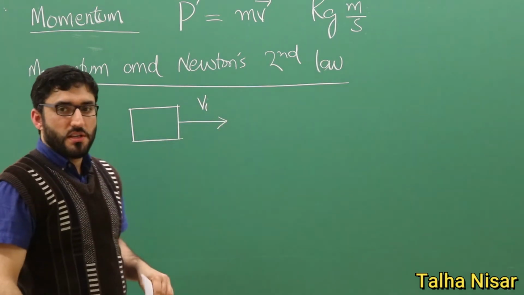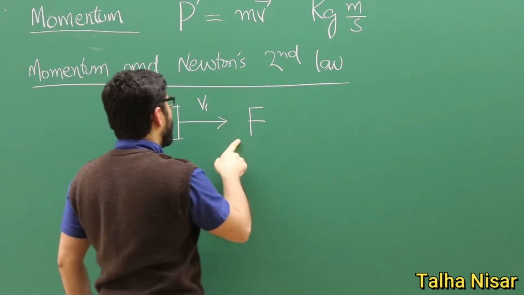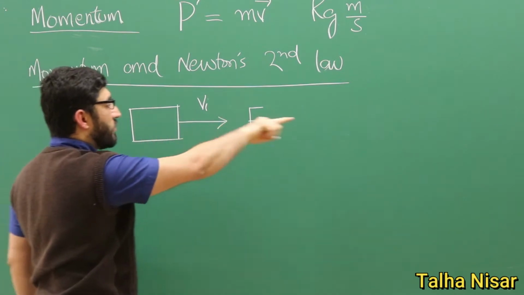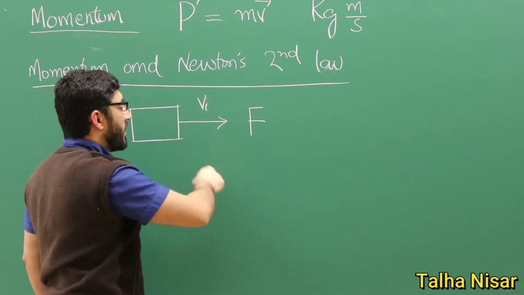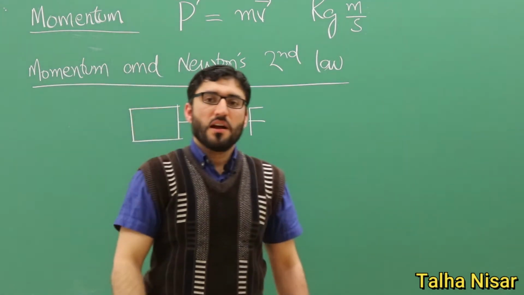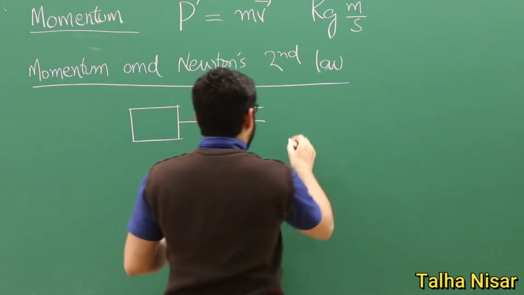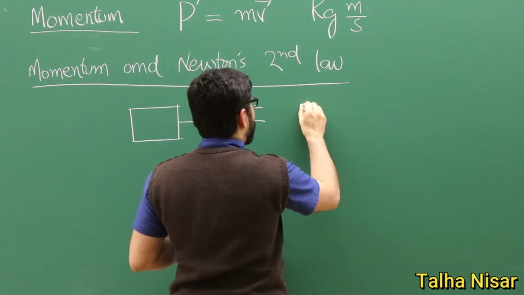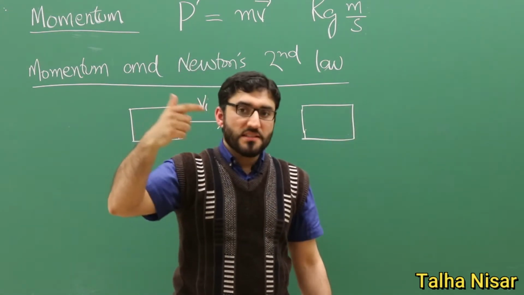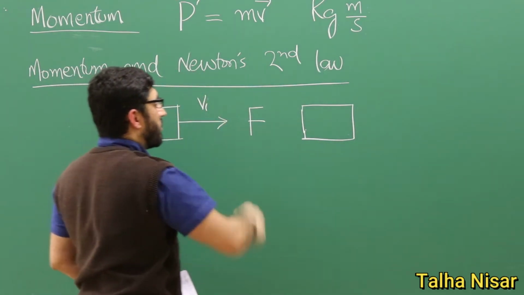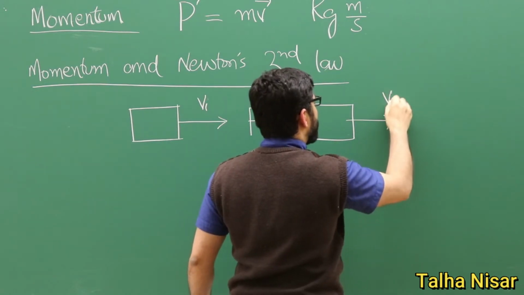After some time a force is applied on this object for some time t. When the force is applied, the velocity is either reduced or increased, depending upon the direction of the force. After some time the velocity is changed, and we have Vf.